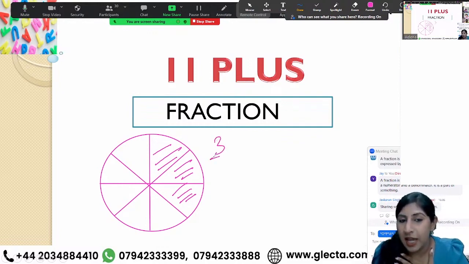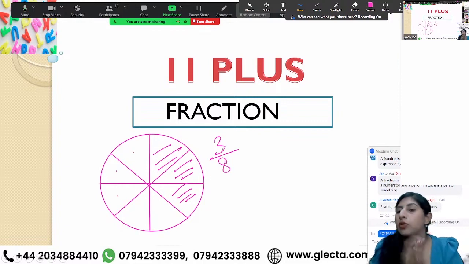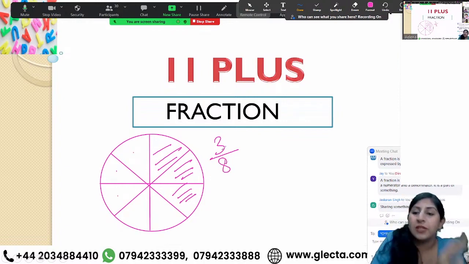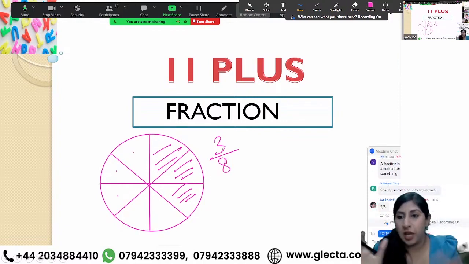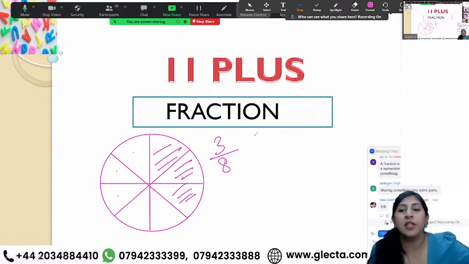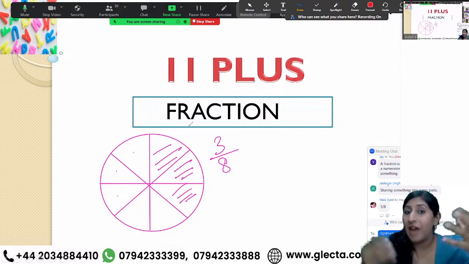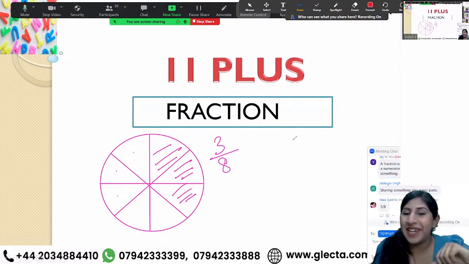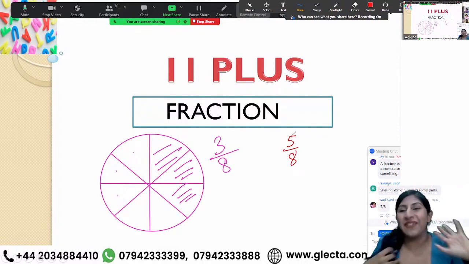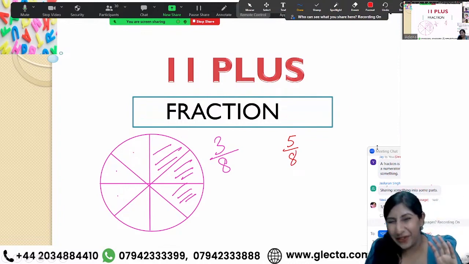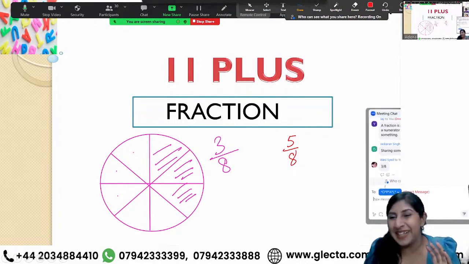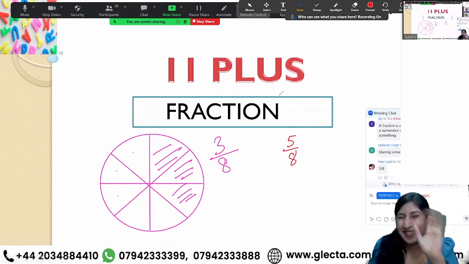It's 3 out of 8. 3/8 of the pizza is shaded here. Since I'm the adult, I have more capacity, so the remaining would be 5/8. I'm going to eat 5/8 of the pizza. I'm sorry for not sharing with everybody else.